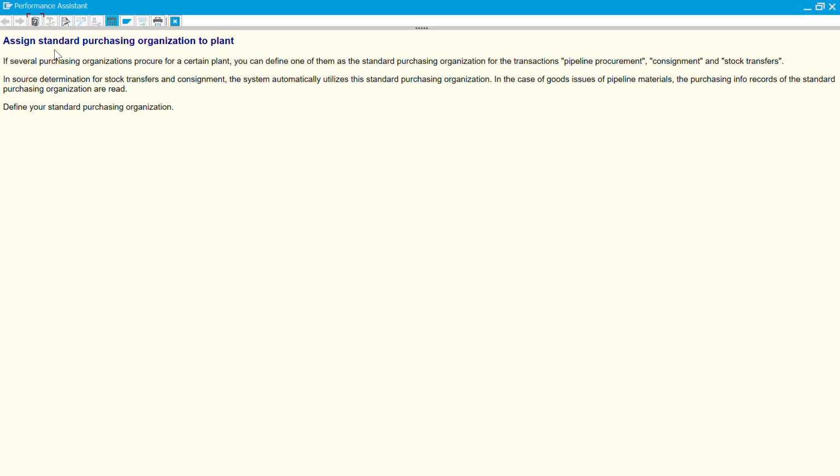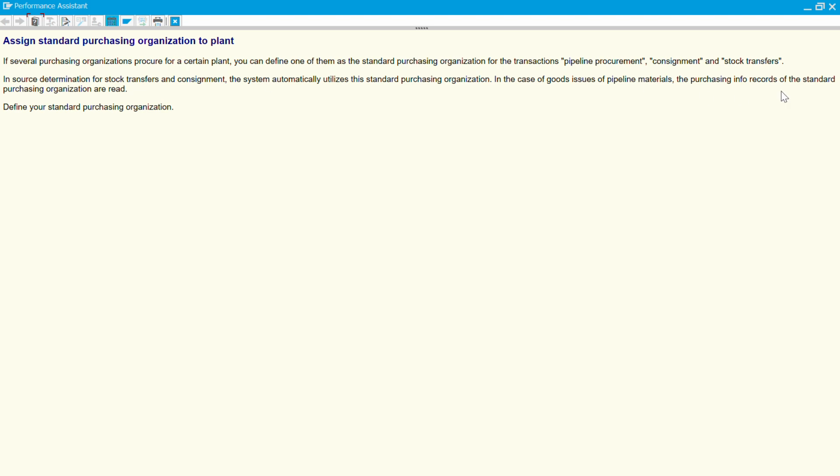So if you see assign standard purchasing organization to plant, if several purchasing organizations procure for a certain plant, you can define one of them as standard purchasing organization for the transactions pipeline, consignment, or stock transfer. In source determination for stock transfer and consignment, the system automatically utilizes the standard purchasing organization. In the case of goods issue of pipeline materials, the purchasing info record of the standard purchasing organization is read.